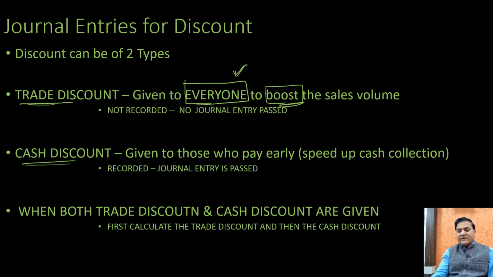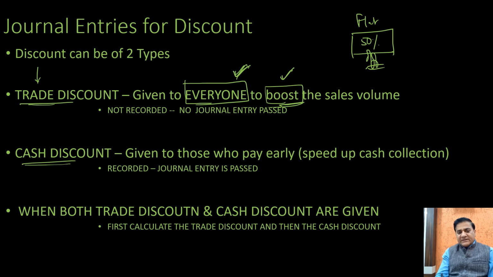For example, whenever you go to a mall to buy a dress for yourself, you find a tag called flat 50% off. This is a discount which is given to everyone who purchases that, in order to boost the sales volume of that product. So that type of discount is called a trade discount.